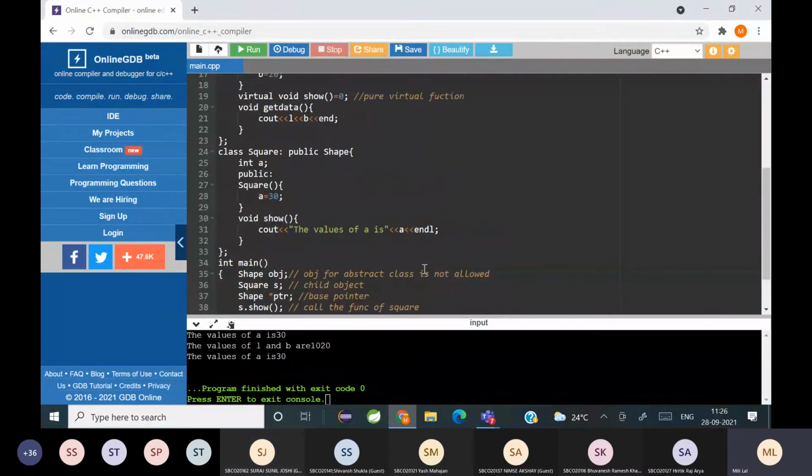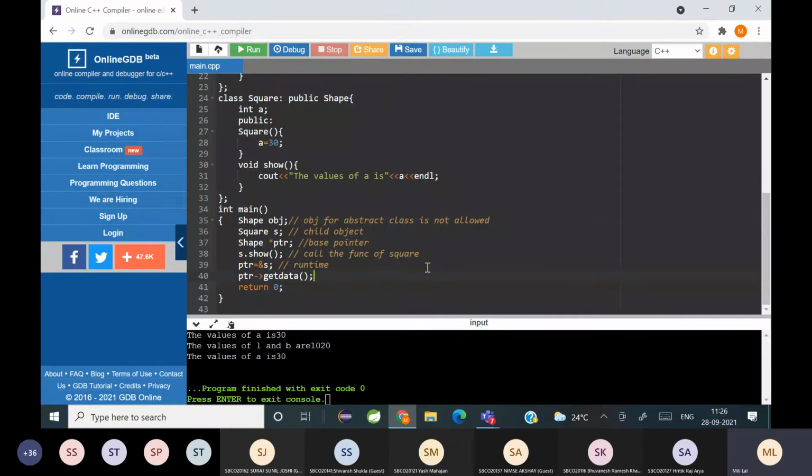So now can somebody tell me why do we use pure virtual functions? For data abstraction. Yeah, data abstraction you can say, but what is the purpose of a pure virtual function?